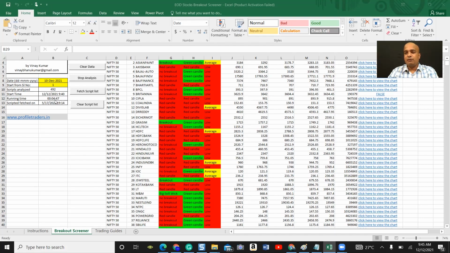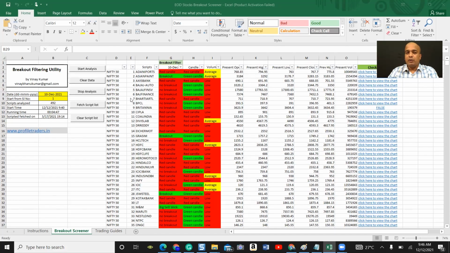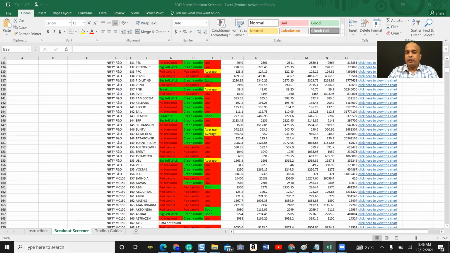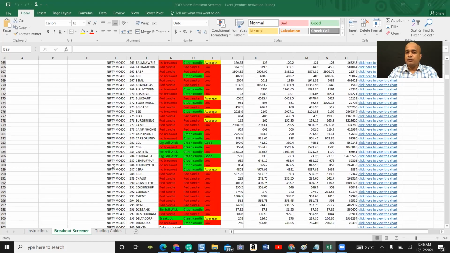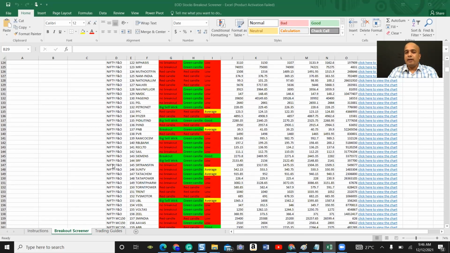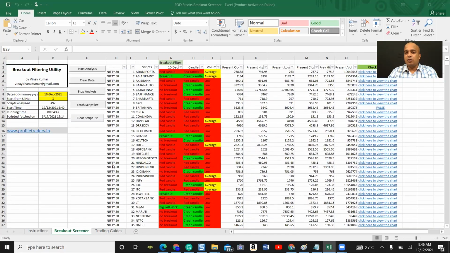But still, 4 minutes 47 seconds to shortlist all the breakout stocks among Nifty 50, Nifty F&O, Nifty mid cap, and small cap is too good actually. It's a very short time. Okay, so now it has shortlisted all the stocks.